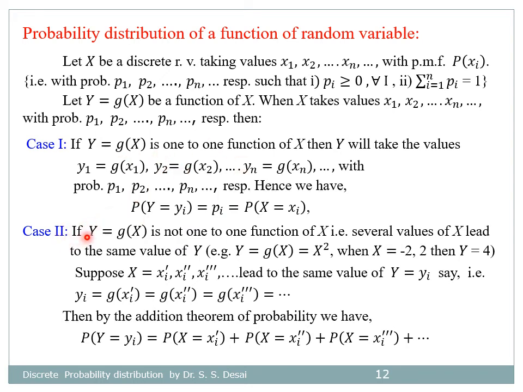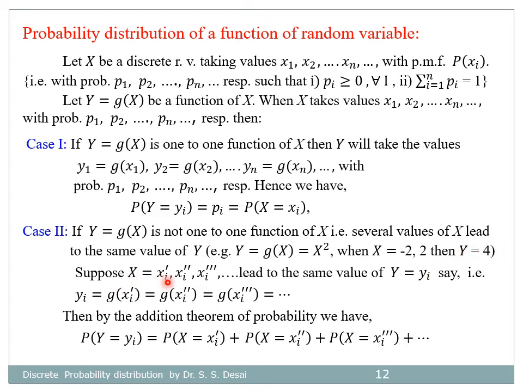Case number 2: if y is equal to g(x) is not a one-to-one function of x, that is, several values of x lead to the same value of y. For example, y is equal to g(x) is equal to x square. When x is equal to minus 2 as well as x is equal to 2, then y takes the value 4.